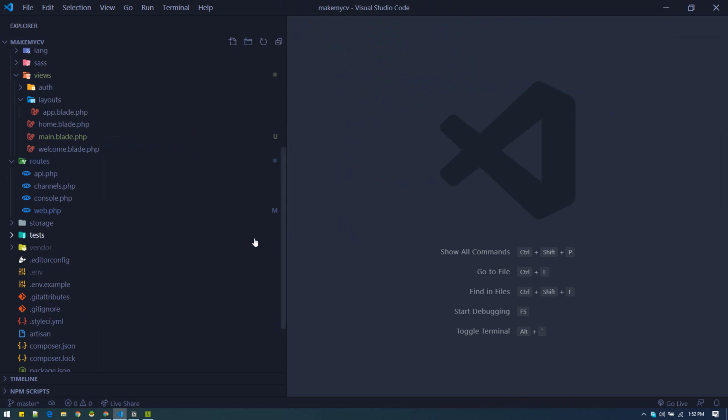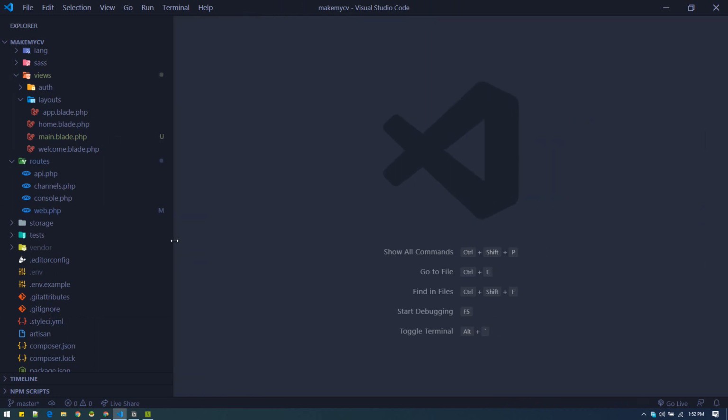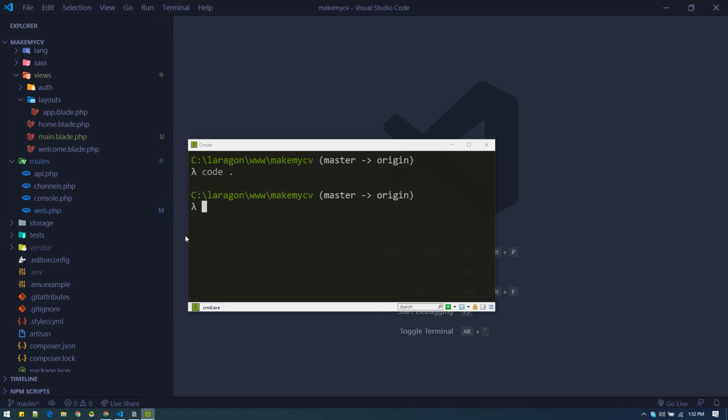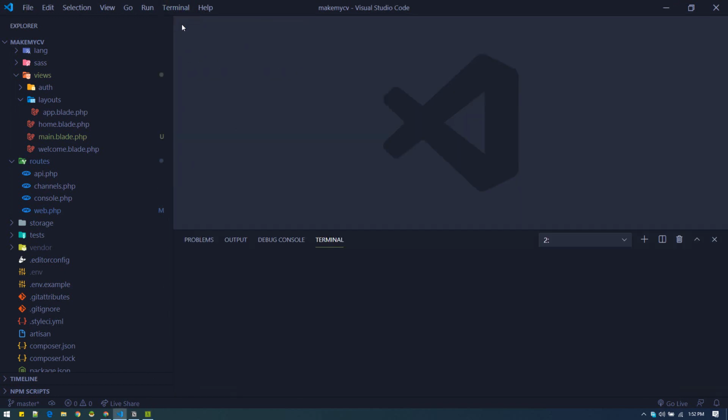In Laravel we'll use migration files to generate our tables. Luckily we can generate them from our terminal. You can use this terminal, or you can use the terminal inside VS Code, whatever you prefer. I will just close the terminal and use this one.